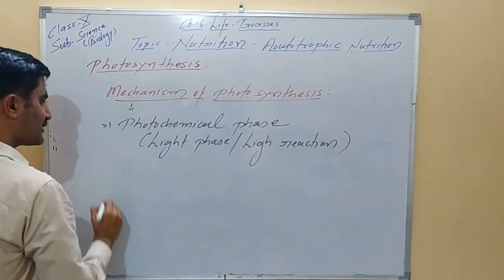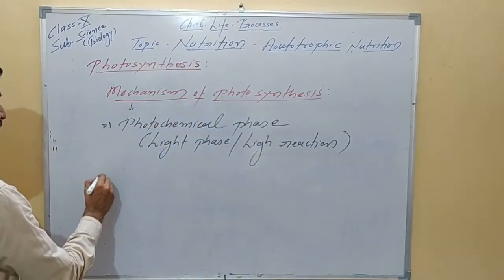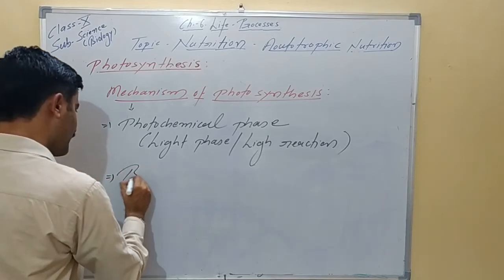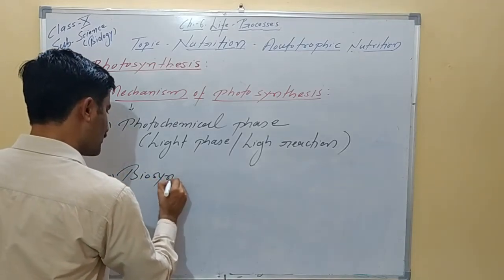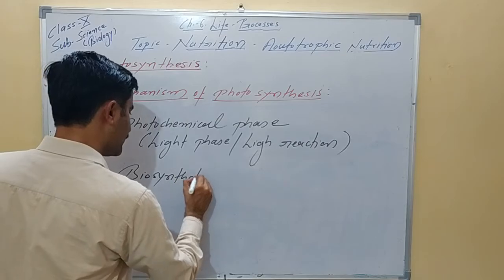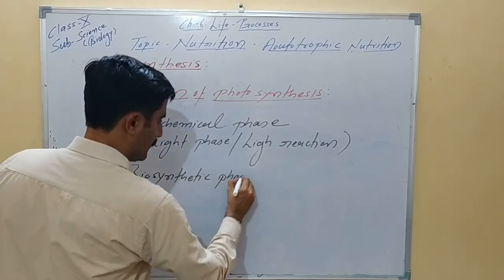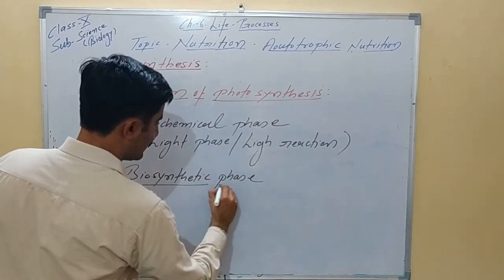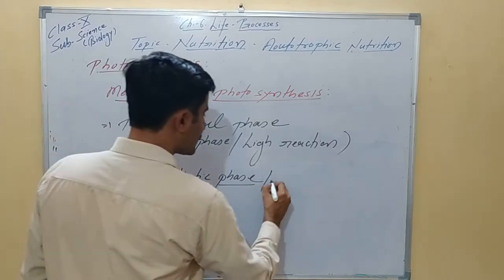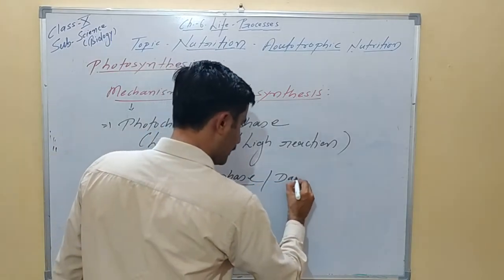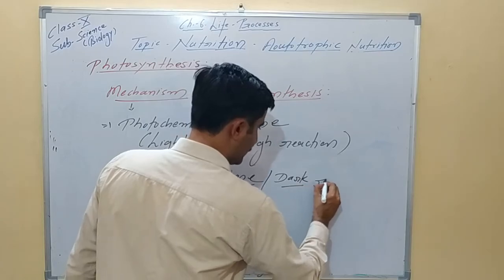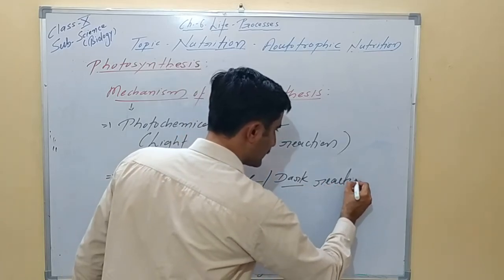And the second very important phase is known as the biosynthetic phase, or this is also known as the dark reaction. Technically it is known as dark reactions.